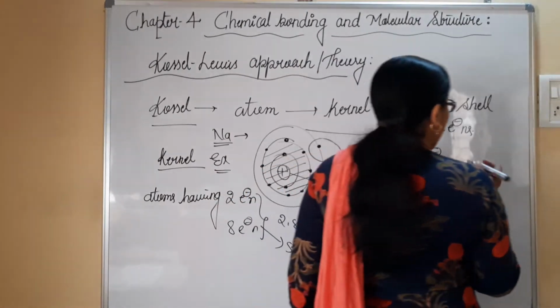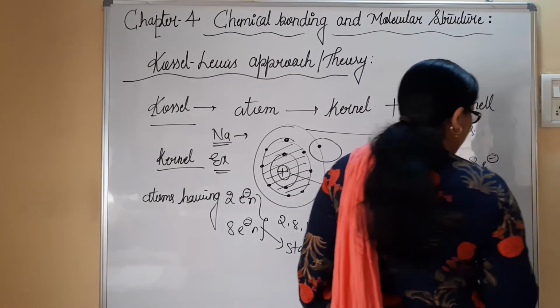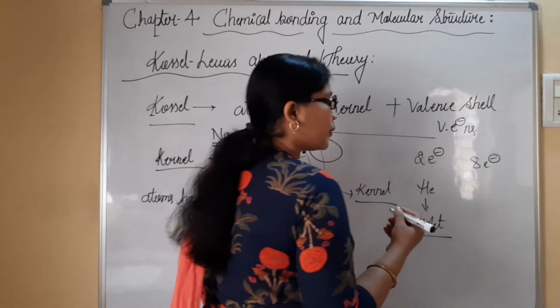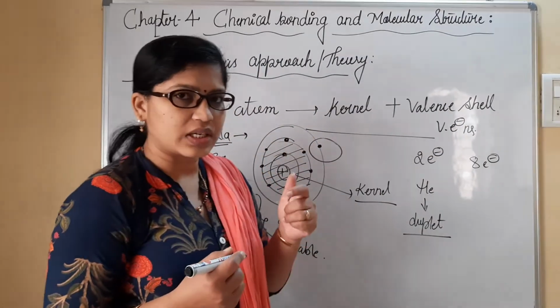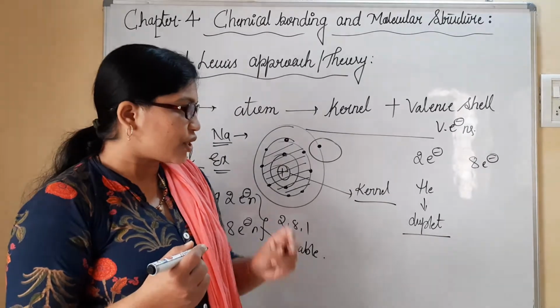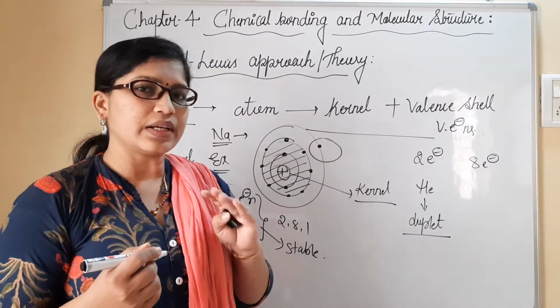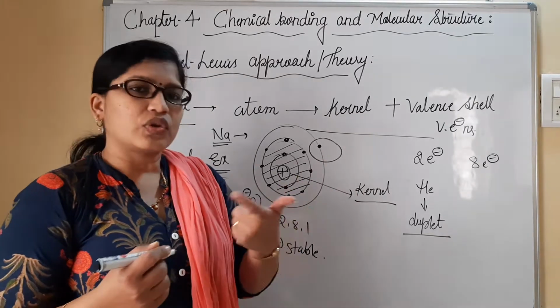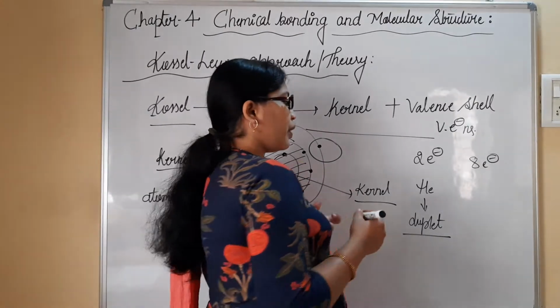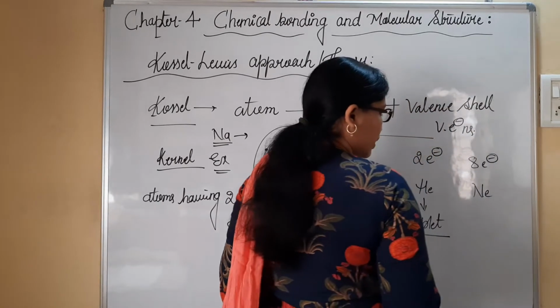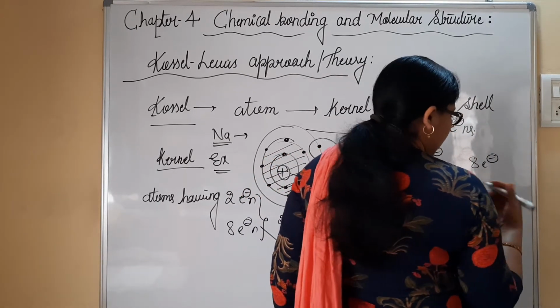Like that, we also have 8 electron species. After helium, generally the noble gas configuration, or all the rare gases, will exhibit a complete octet configuration. For example, neon with atomic number 10 is complete with 8 electrons.